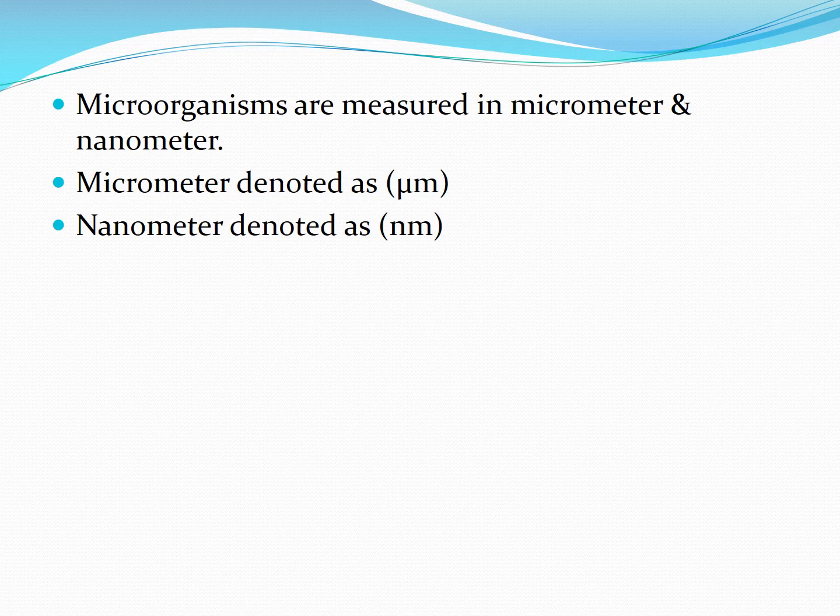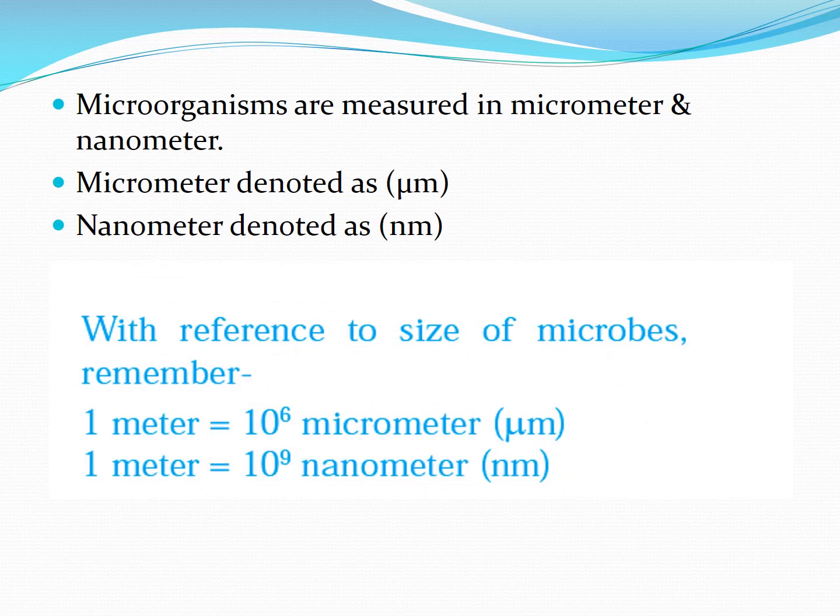Microorganisms are those living organisms which are measured or lie in the range of nanometer to micrometer. Micrometer is denoted as μm, whereas nanometer is denoted as nm. If you try to relate these with the meter, 1 meter is 10 raised to 6 micrometer and 1 meter is 10 raised to 9 nanometer.